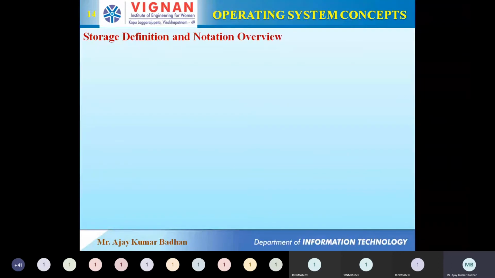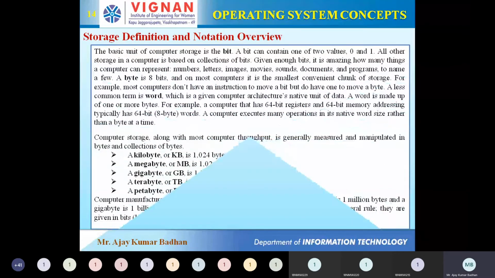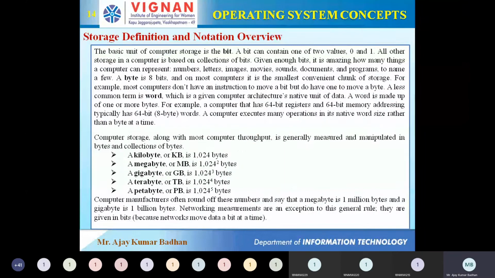Now, since we are talking about storage, storage definitely requires space. So what exactly we are storing inside is nothing but bits and bytes. We are all very much familiar with that. This is just a normal definition of how you are going to store information in your system. The basic unit of computer storage, as we all know, is the bit, which is represented using either 0 or 1.